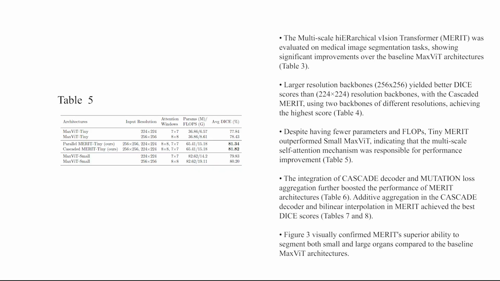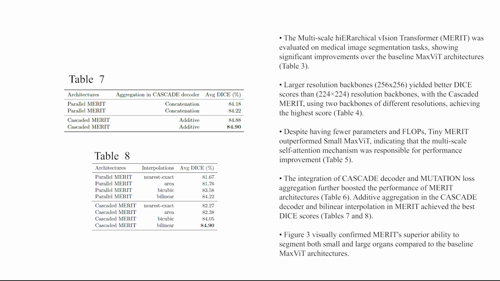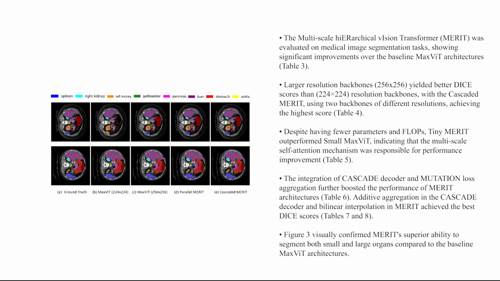Despite having fewer parameters and flops, tiny MERIT outperformed small MaxViT, indicating that the multi-scale self-attention mechanism was responsible for the performance improvement, Table 5. The integration of cascade decoder and mutation loss aggregation further boosted the performance of MERIT architectures, Table 6. Additive aggregation in the cascade decoder and bilinear interpolation in MERIT achieved the best DICE scores, Tables 7 and 8. Figure 3 visually confirmed MERIT's superior ability to segment both small and large organs compared to the baseline MaxViT architectures.